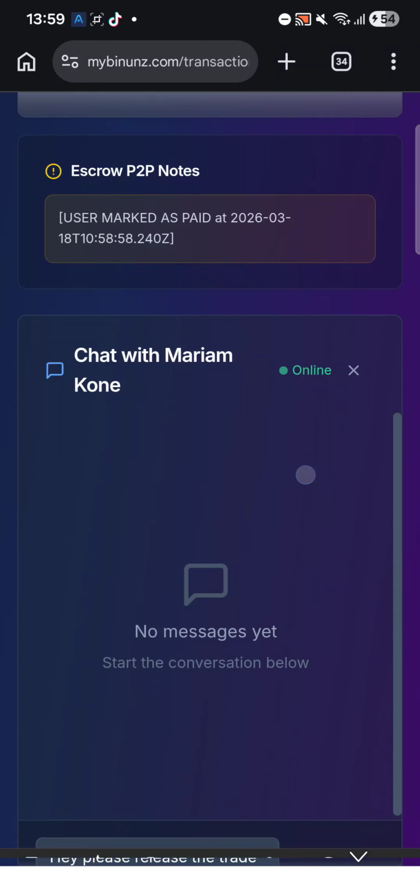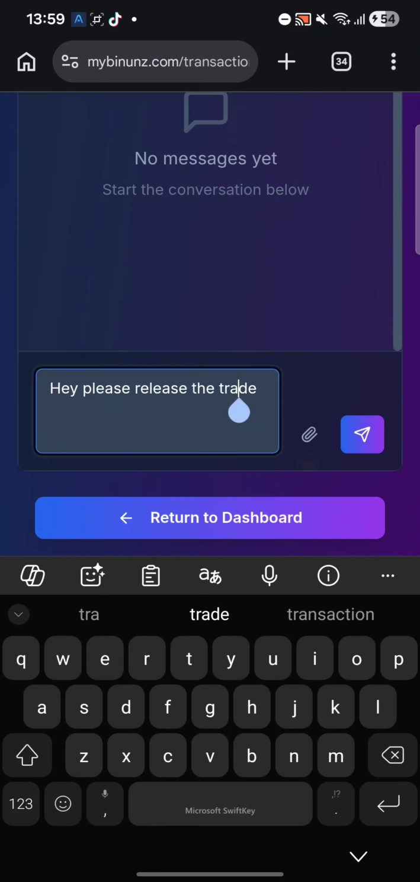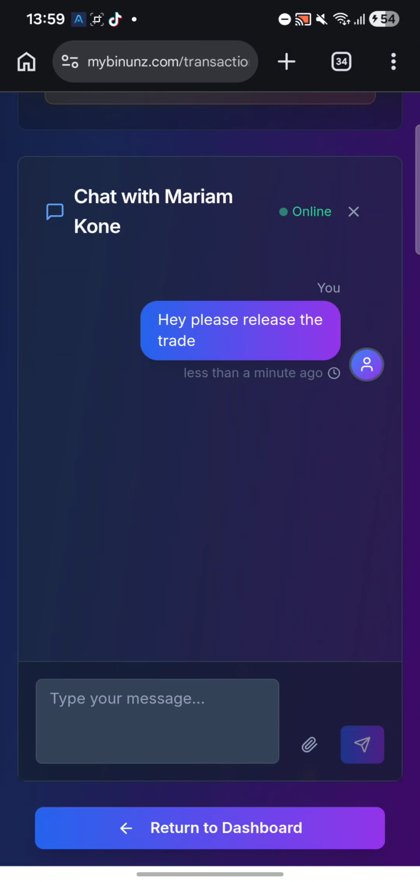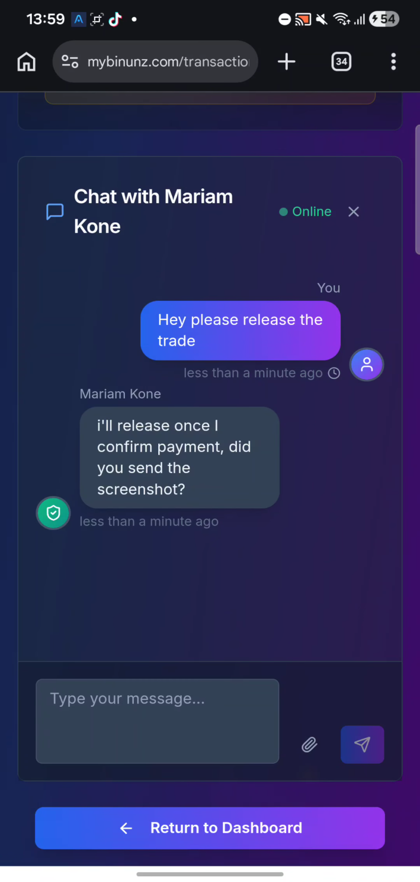Okay guys, and then I will send. So I'm waiting now for the vendor to release the trade, guys. It's very easy, just like that. So as we wait for the vendor to release the trade in a few minutes, let's be as patient